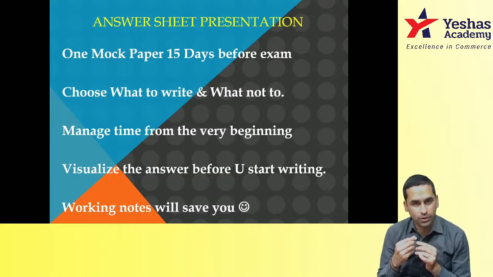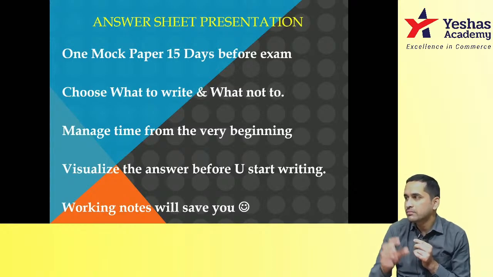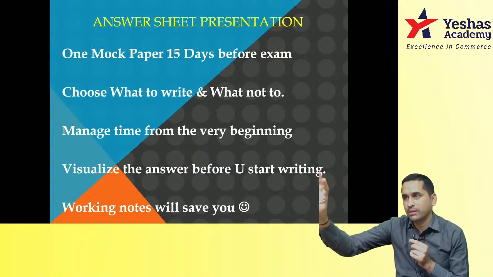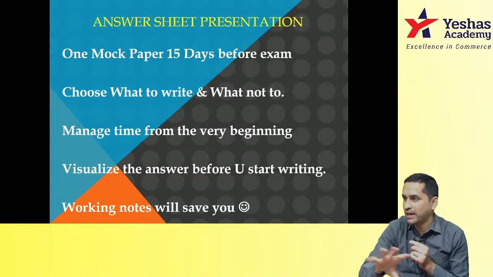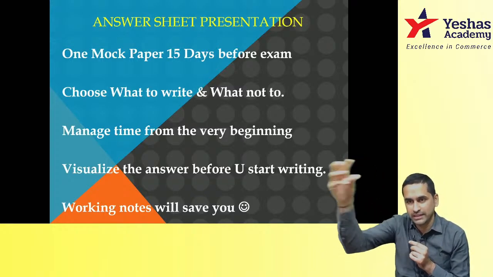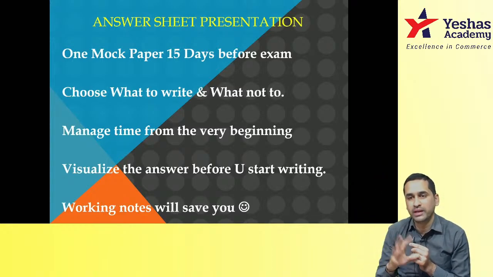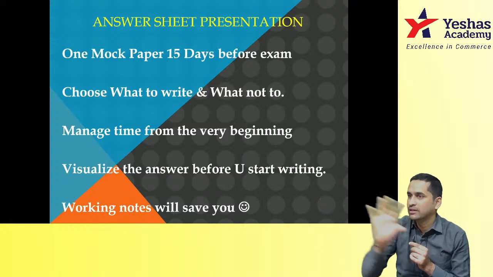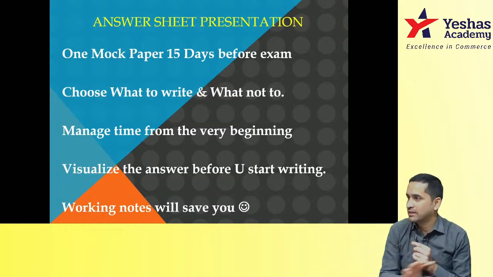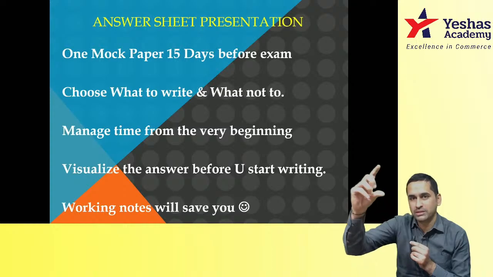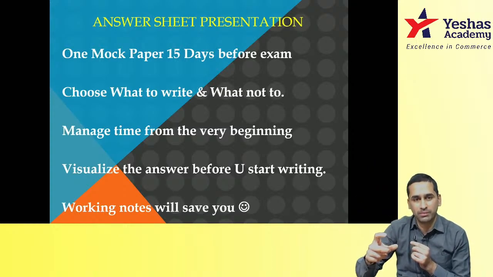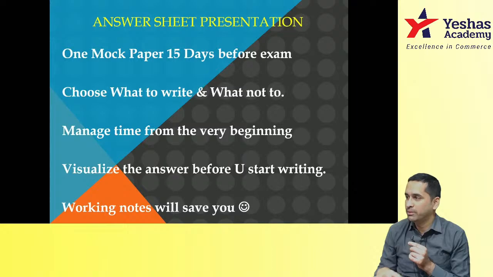When you write a theory answer also, suppose a case law type of question, you have a section, you have a story about that section, and then you have a given case, the facts of the case, and then you connect the section and the case, and then you write your conclusion. This overall structure of the answer should be ready. I'll first explain the section, I'll then explain the given case, I'll then write my conclusion. The first 2 bullet points will be about the section, the next 2 bullet points about the facts of the case, the 5th bullet point will be my summary. So for 5 marks, at least 5 bullet points; 1 bullet point for 1 mark is the standard you can keep. 1 extra is okay, but don't write too much.